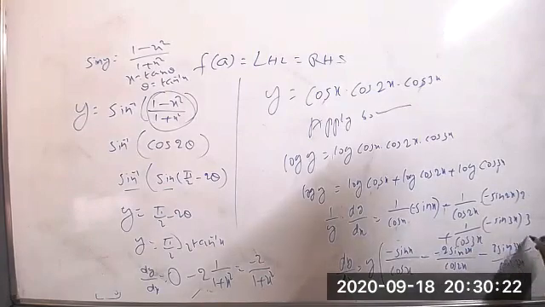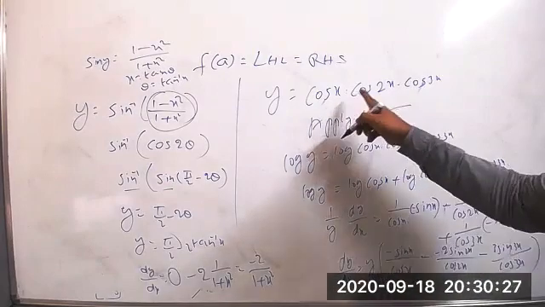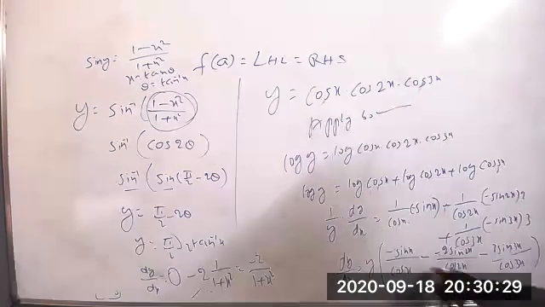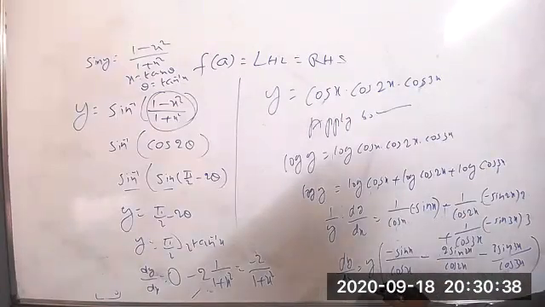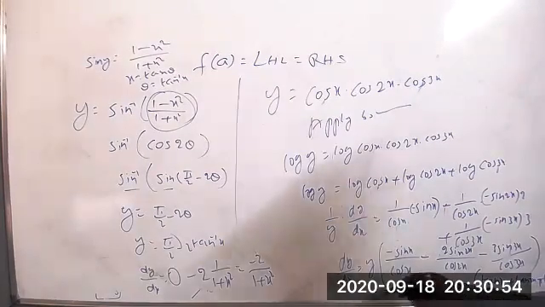So you can write sin x by cos x equal to tan x. And y equal to cos x into cos 2x into cos 3x, whole into, if you want, you can take minus common from all those things. Take minus common, then all those things will become positive. That means minus of cos x into cos 2x into cos 3x into tan x plus tan 2x plus tan 3x. This is the final answer.